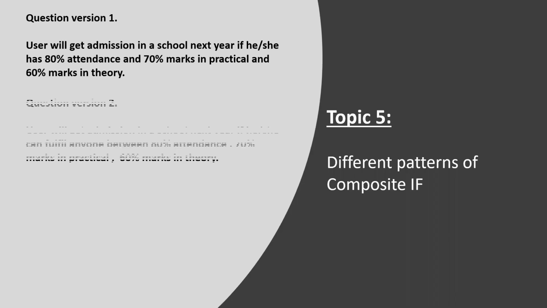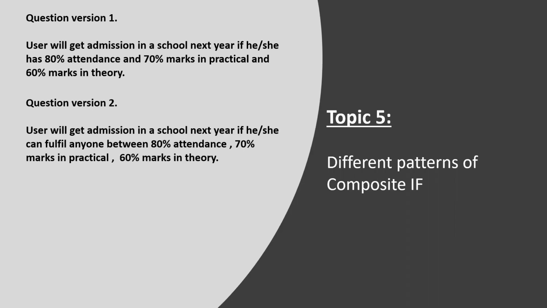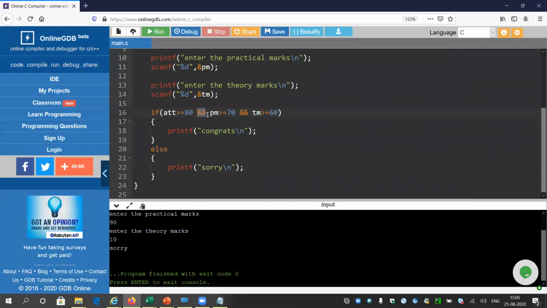Okay, so I will be going to the second school. In the second school, there is a condition that you can fulfill any one of these criteria: 80% attendance, 70% marks in practical, or 60% marks in theory. So any one. There will be a small change in the program.